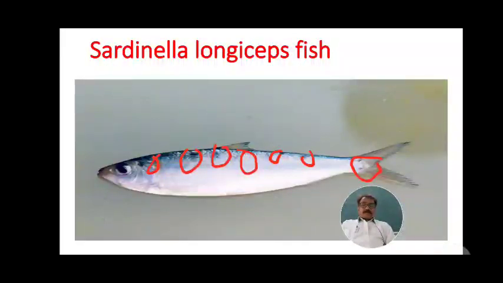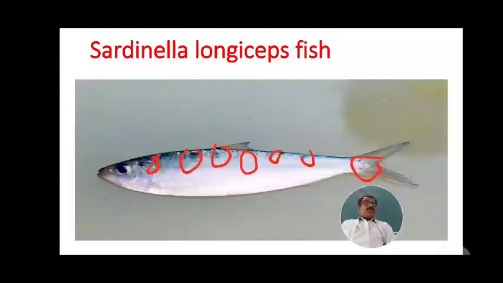Primarily it is a phytoplankton feeder, but juveniles are carnivorous. Various types of food are used. Then reproduction: sexes are separate, sexual dimorphism is seen. Papilla is membranous in female and muscular in male.